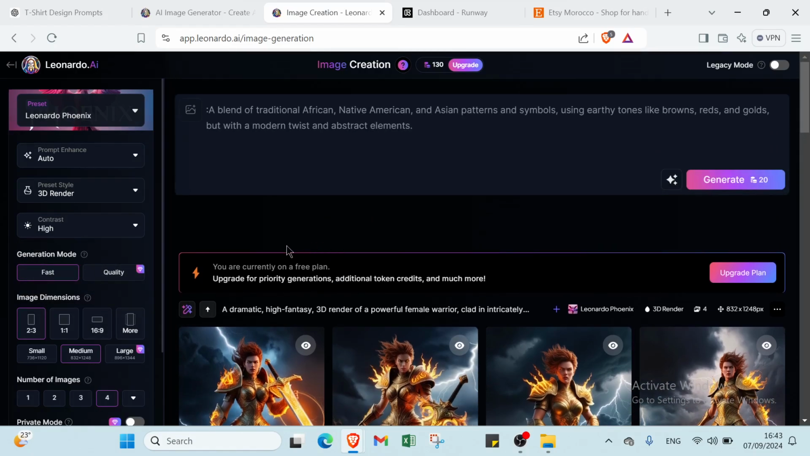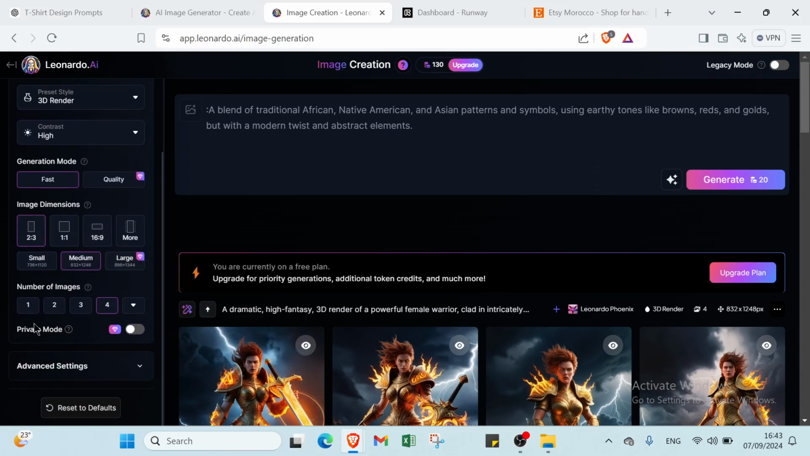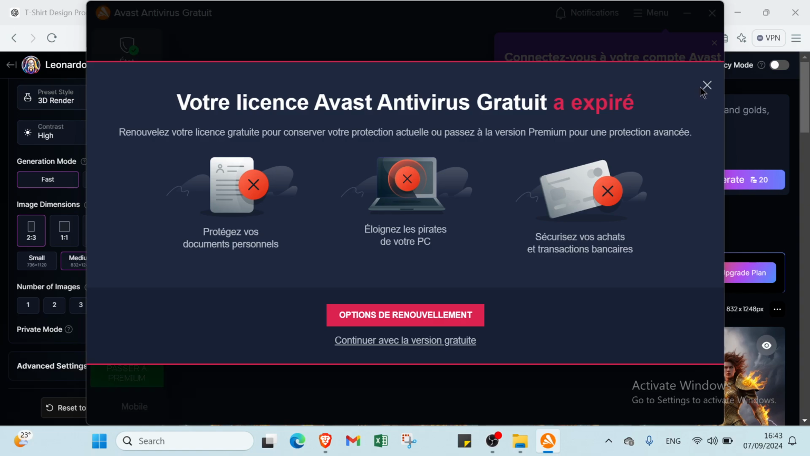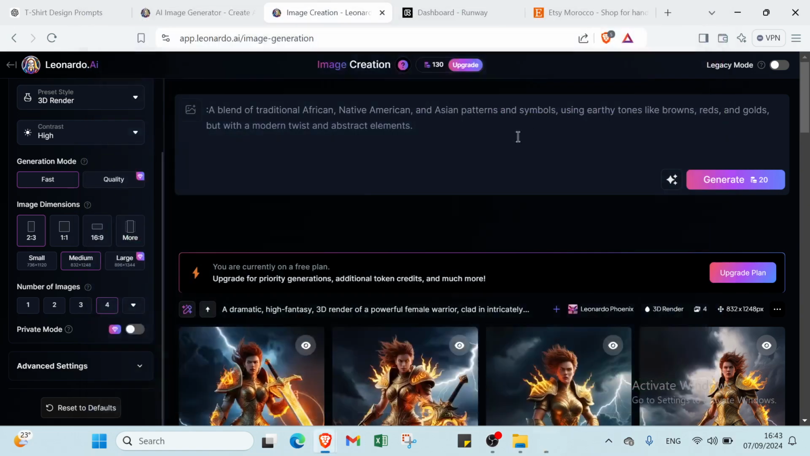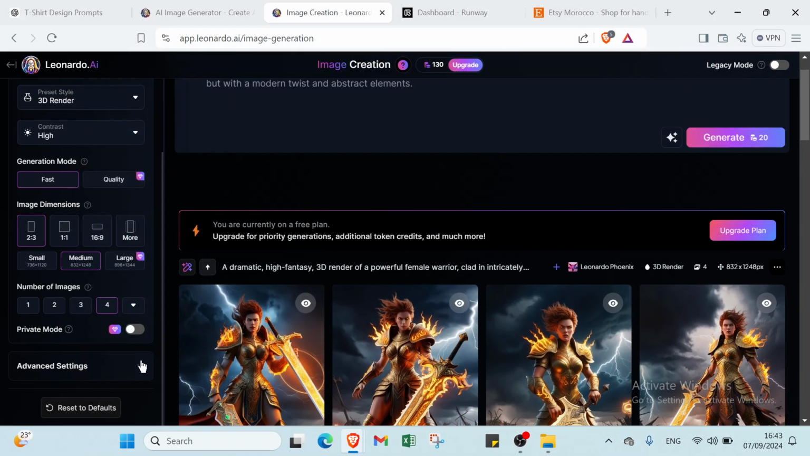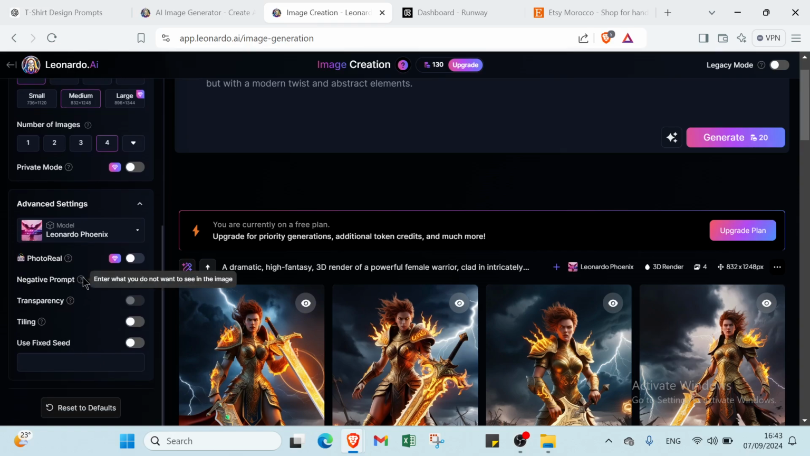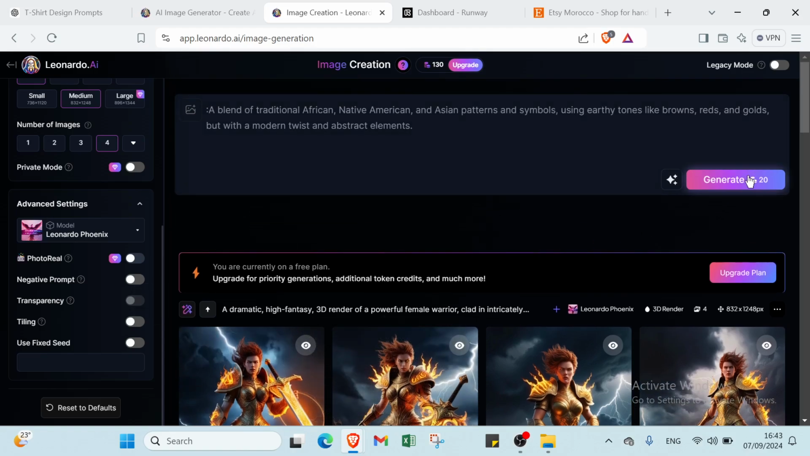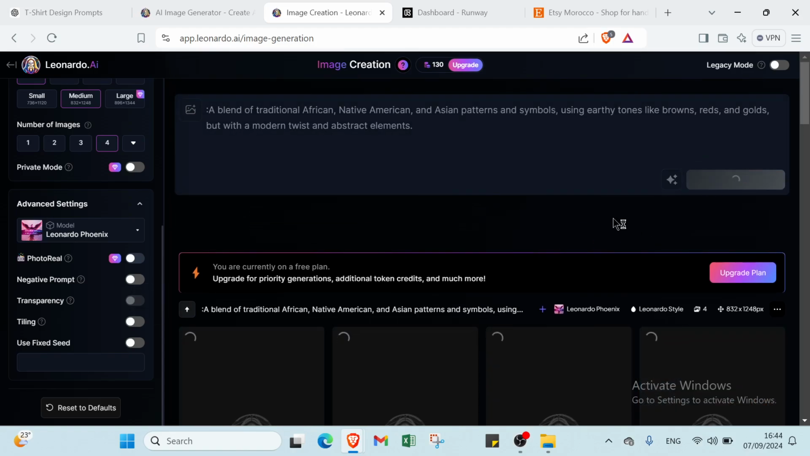We have generation mode. We have fast and quality. Then we have image dimensions. We have small, medium, large. Then we have number of images, 1, 2, 3, 4, and the max is 8, as you can see. Then we have private mode. You can switch it on and get started with it. Then we have different settings also, like negative prompt, photoreal, transparency, tiling, use fixed seed, and other things. Then you click on generate and you will find it.